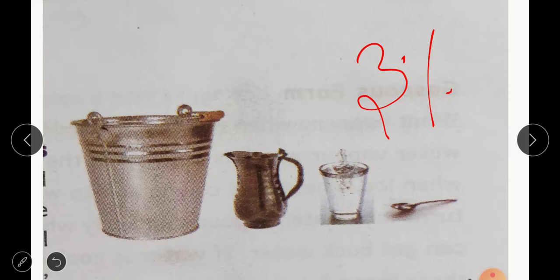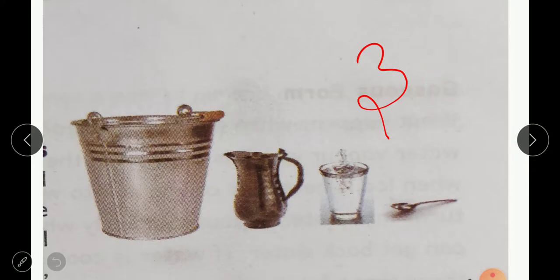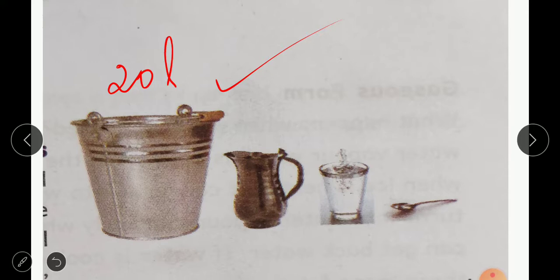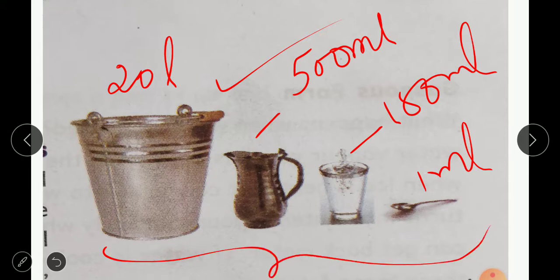Let me explain this through a small activity, children. Here a bucket of water is there, and this bucket can hold 20 liters of water. This is a mug which holds 500 ml of water. And this is a glass, 150 ml of water. And a spoon, 1 ml of water. I am giving this example to tell you clearly why only 3% of fresh water is there.